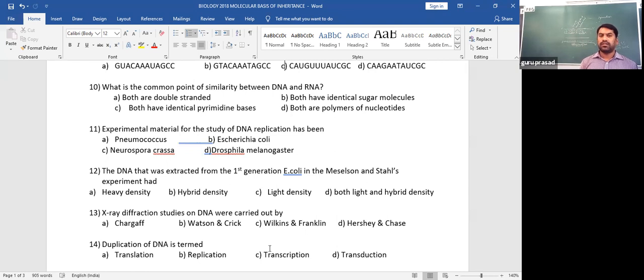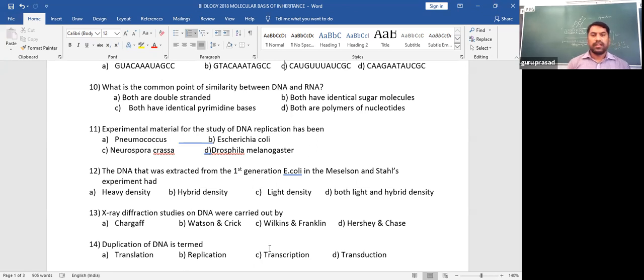Pneumococci are basically not the bacteria used for this study, as they are pathogenic. They are known to cause pneumonia as a disease. Keeping that in mind, they are not used. E. coli bacteria are commonly available, non-pathogenic, easily available, and quite larger in size. So these are the bacteria used to study DNA replication experiments.